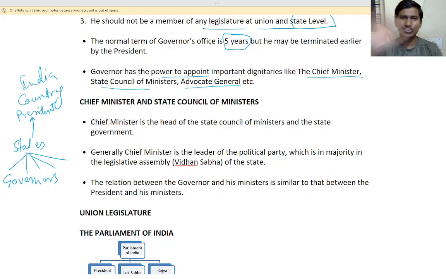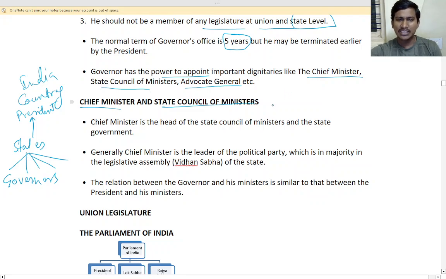Governor elections are not conducted; he will be appointed directly by the president. Then the chief minister and the state council of ministers, that is MLAs and MLCs.